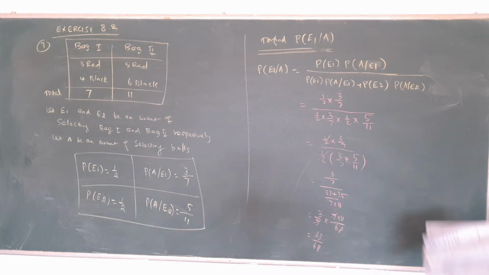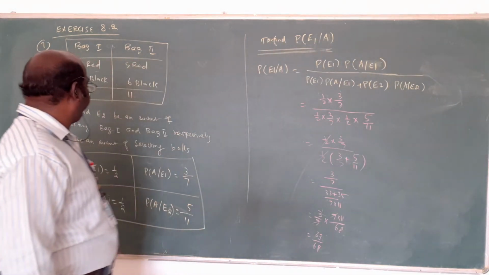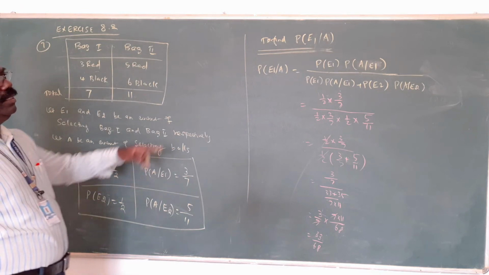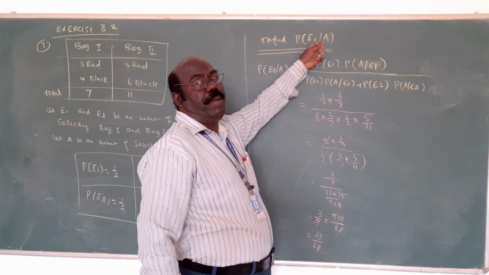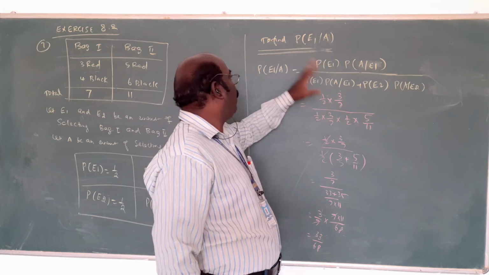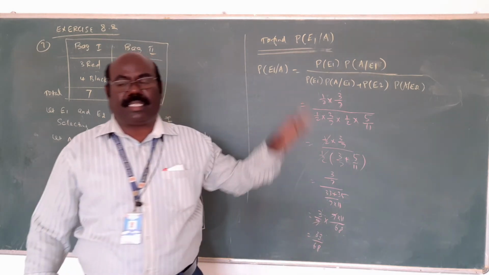The previous question, 35 by 68, is the same question. In the previous question, what was asked? From the second value it is asking, the first to backward is asking. That's why the formulas are somewhat changed and the answer has a small change, but the methods are the same.